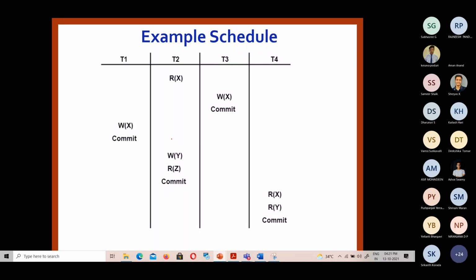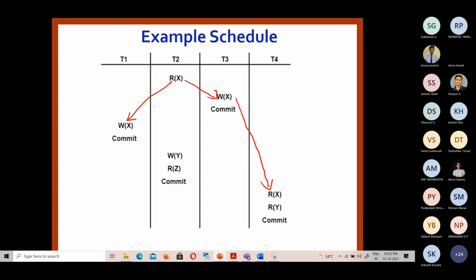To check conflict serializability, all the conflicts we need to address. Between T1 and T2, there is a conflict for X. Between T2 and T3 also, the same conflict for X. W of Y and R of Y, between T3, T2 and T4, there is a conflict for write and read. WR conflict.